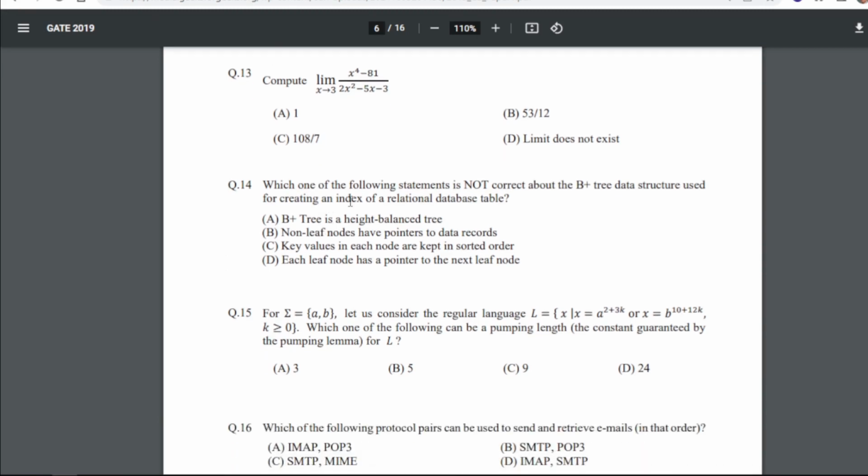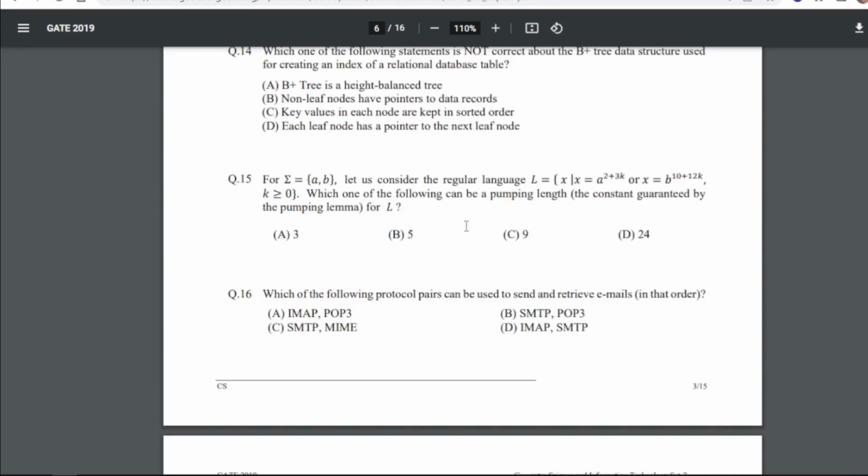14th question is, which one of the following statements is not correct about the B+ tree data structure used for creating an index of a relational database table? So for 14, our answer is B, that is non-leaf nodes have pointers to data records.